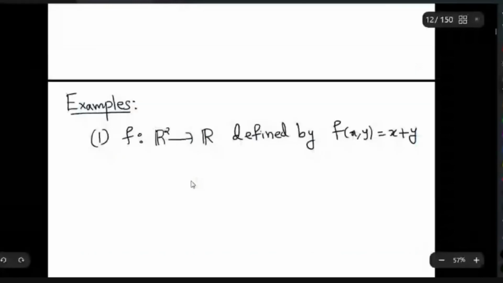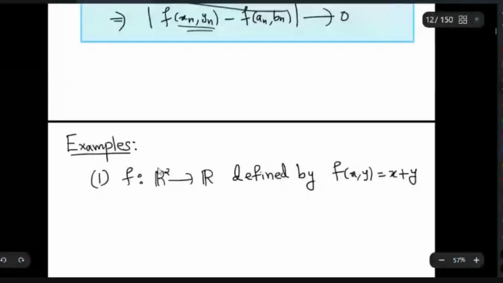So you consider this function f from R2 to R defined by f of (x,y) equal to x plus y. We can easily observe that this function is uniformly continuous.